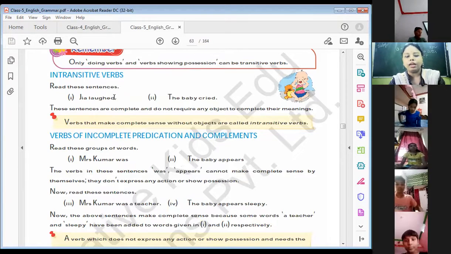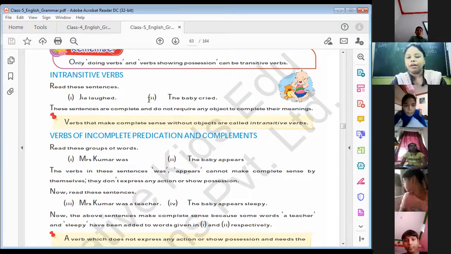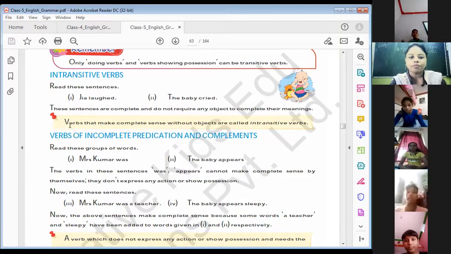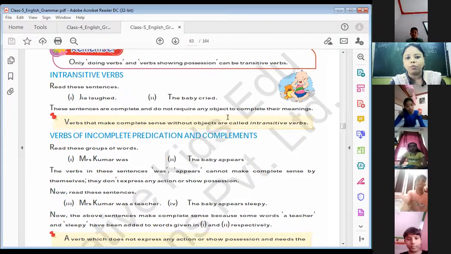Intransitive verbs: Jia laughed. Now this sentence is complete. The baby cried. This sentence is complete. Verbs that make complete sense without an object are called intransitive verbs.